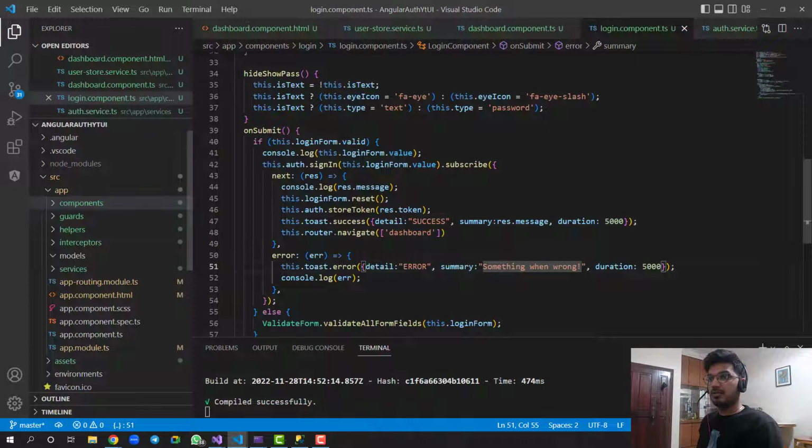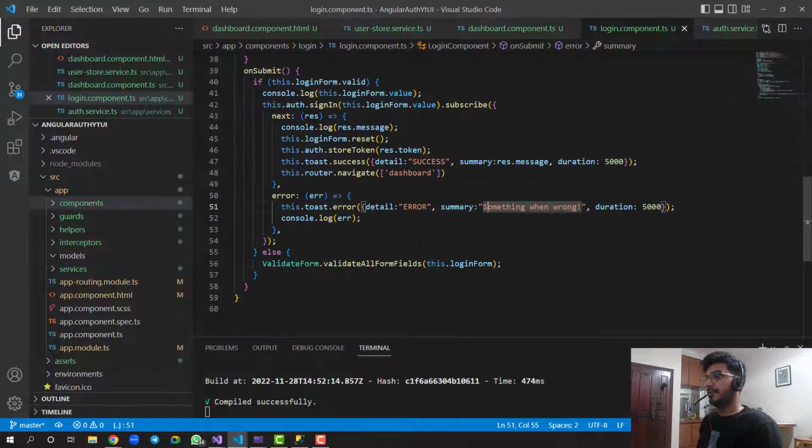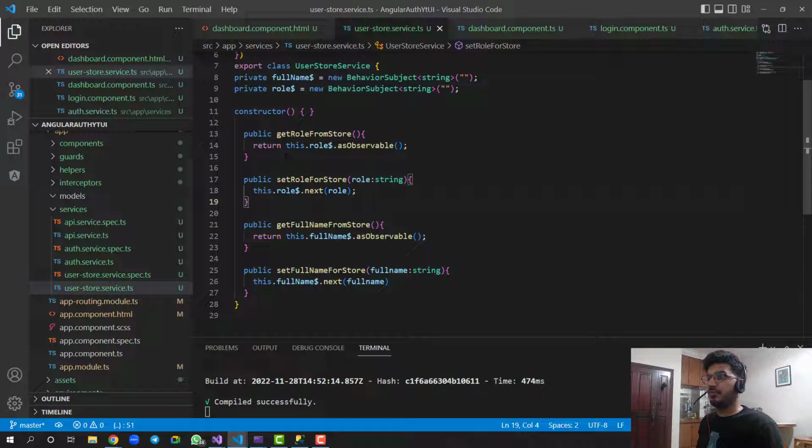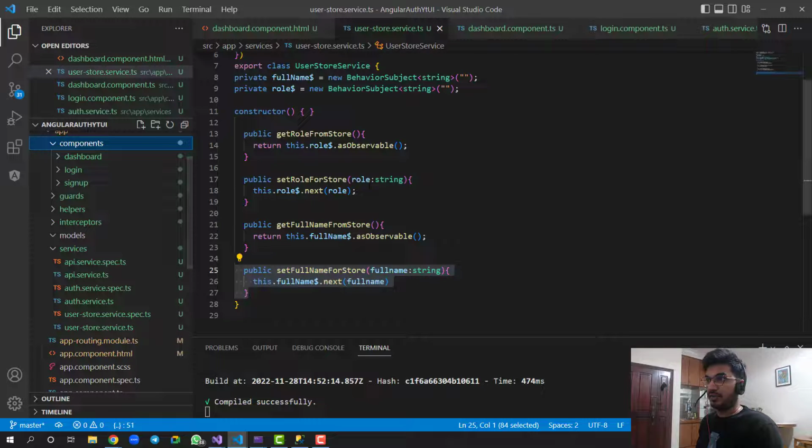All right, so let's go in your login component. In the login component, we are not setting the store, right? Because we have created the stores. Let me show you here. We have the stores, right? We are just using the get. Now we need to set these two values. These two values we can set via the setters, these two methods that we have created.